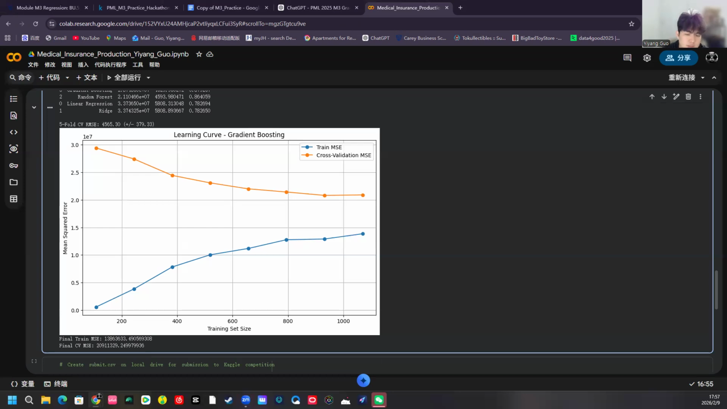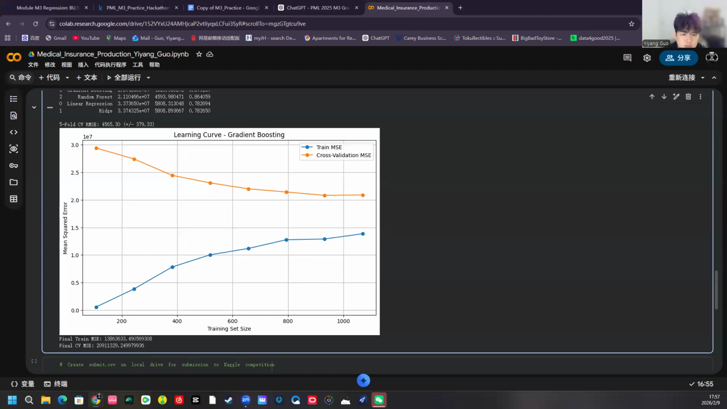To assess model fit, I used a learning curve, which is a diagnostic tool for understanding the bias and variance trade-off. A learning curve plots training error and validation error against training set size. It helps diagnose these 3 scenarios. The first one is overfitting. The training error is very low and validation error is very high, with a large gap between them. This means the model memorized the training data but cannot generalize.